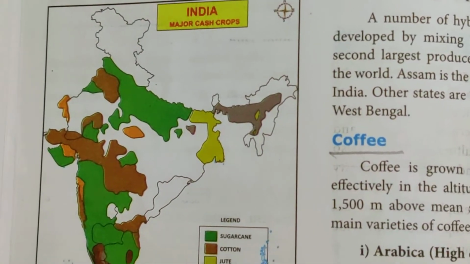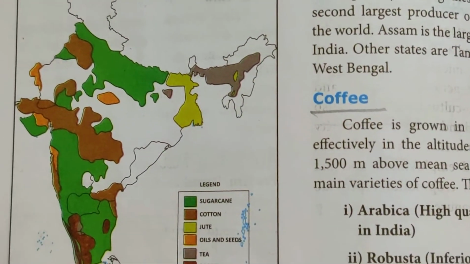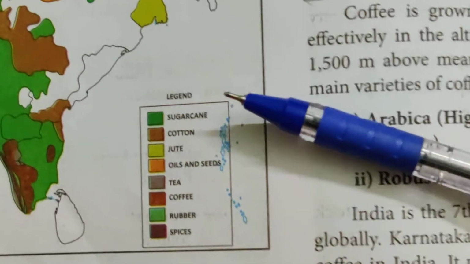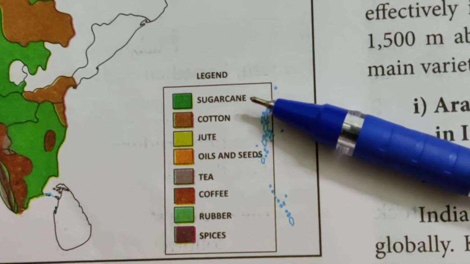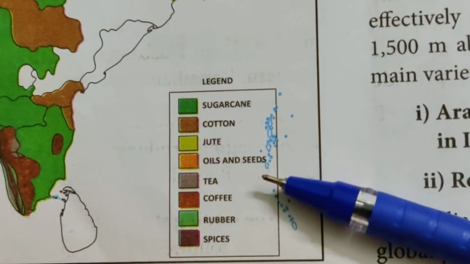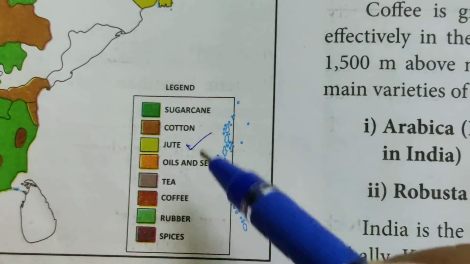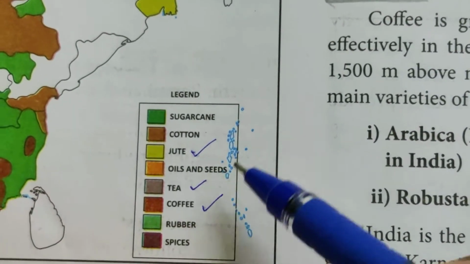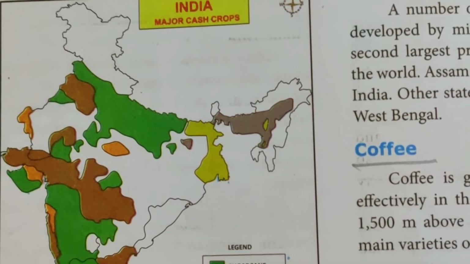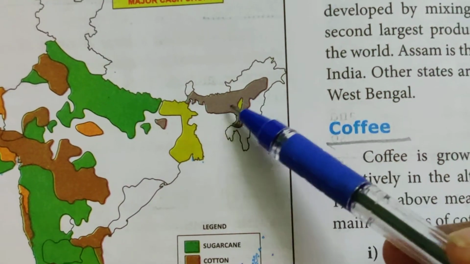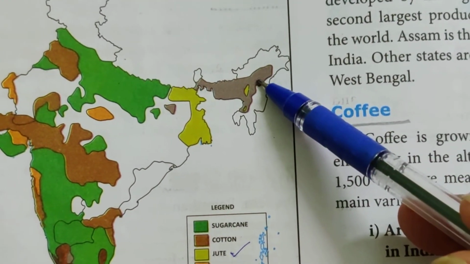Now the next map question is your tea and coffee growing region. So look at this key very carefully. The colors denote: green represents sugarcane, cotton, jute, oil and seeds. Now at the back side of your book they are asking you to locate jute, tea and coffee. So these three things you have to locate on your India map. This region is for your tea, Assam region. It's very familiar in the north eastern border, Assam.